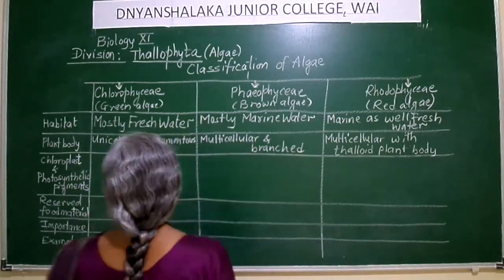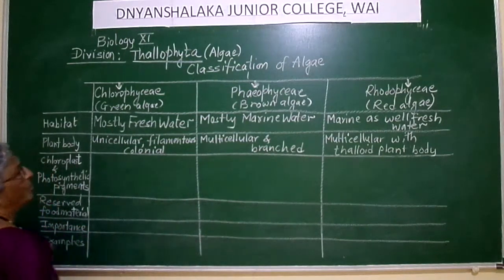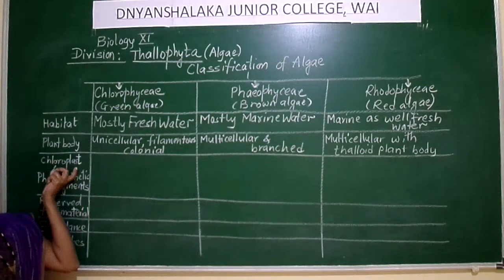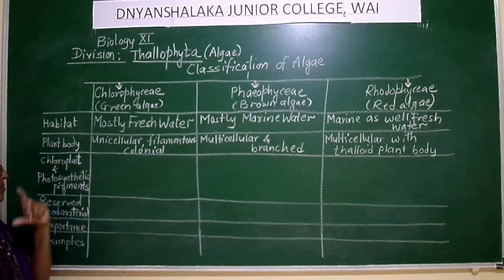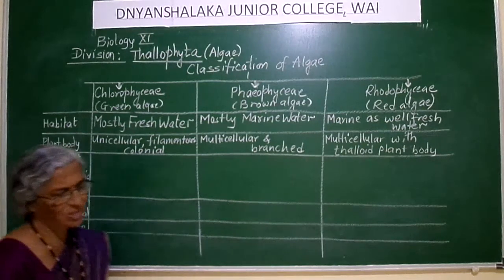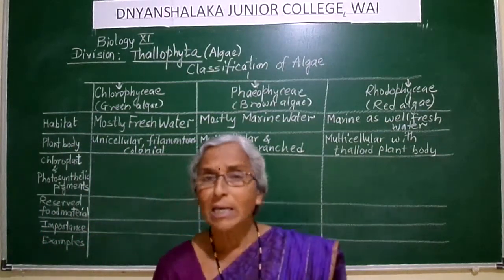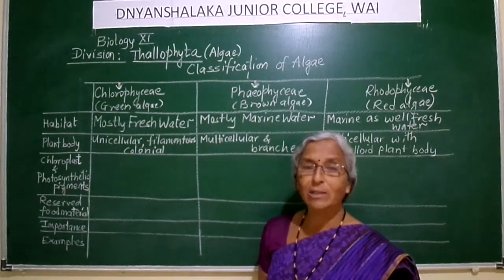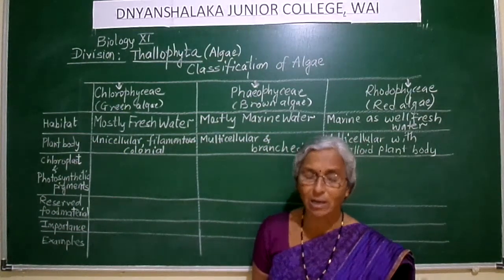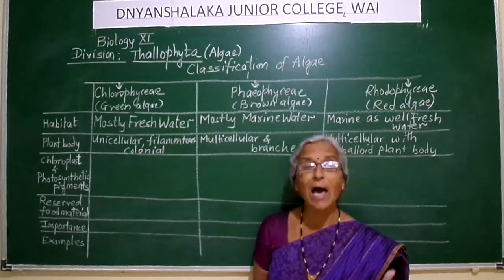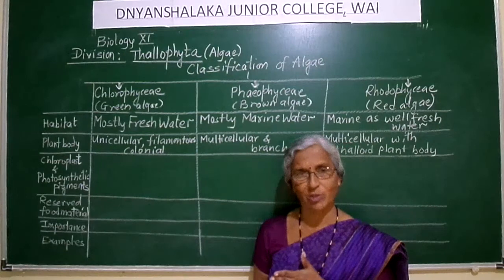Okay? Then we'll go for the chloroplast. What is the peculiarity of the chloroplast? Shape of the chloroplast and the photosynthetic pigments. Now, in case of Chlorophyceae, the chloroplast, the organelle which carries out photosynthesis, has different shapes.